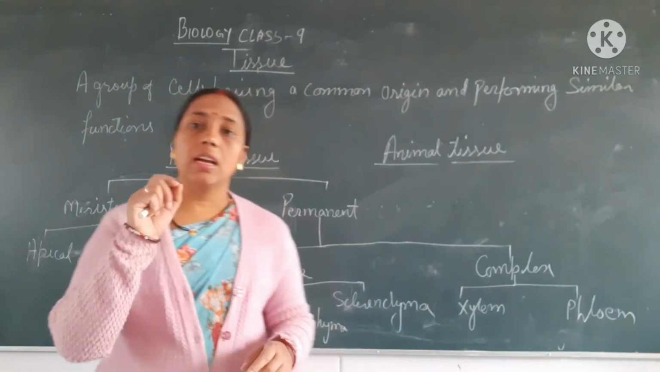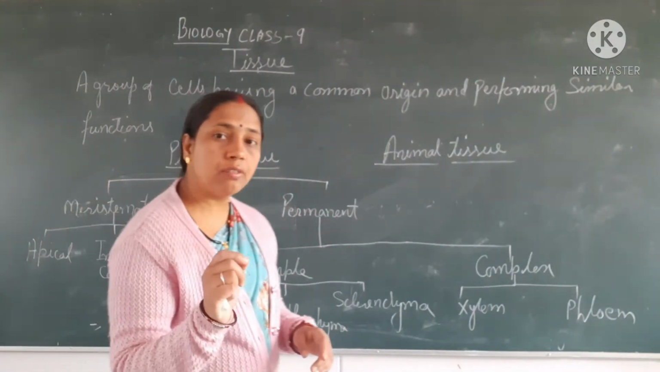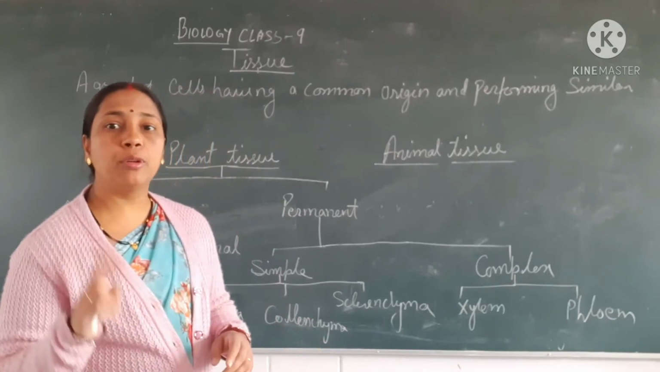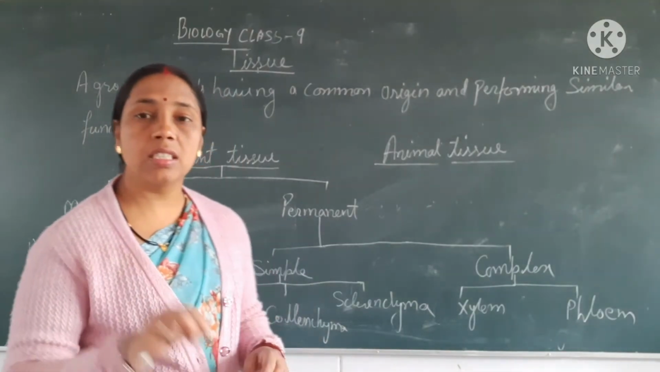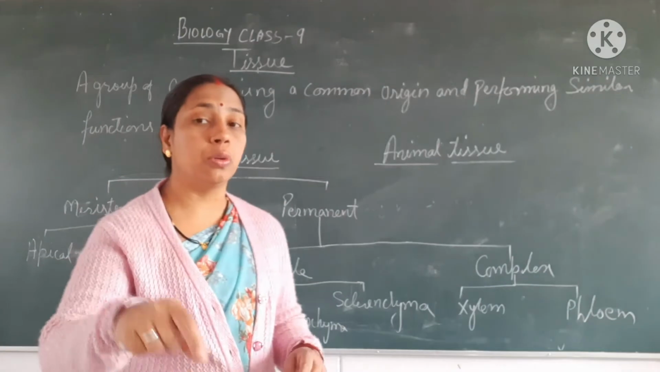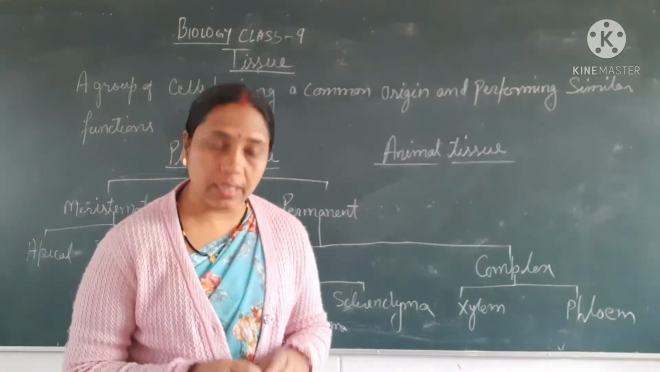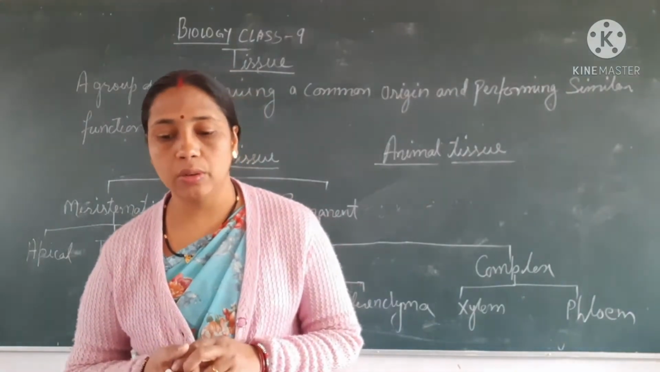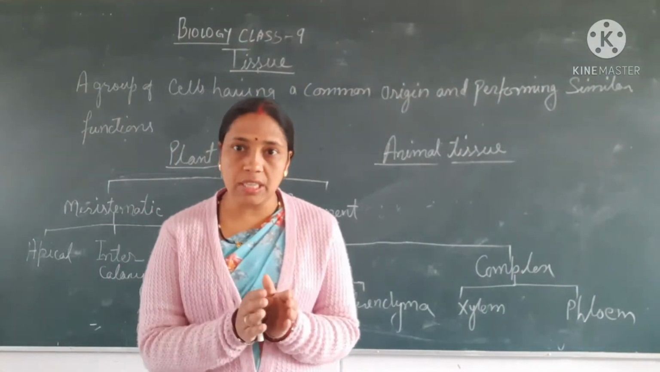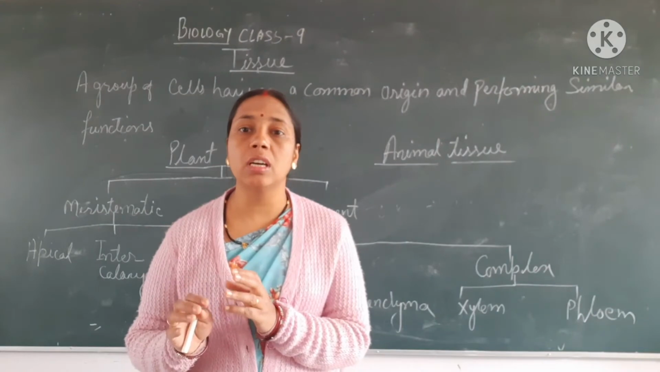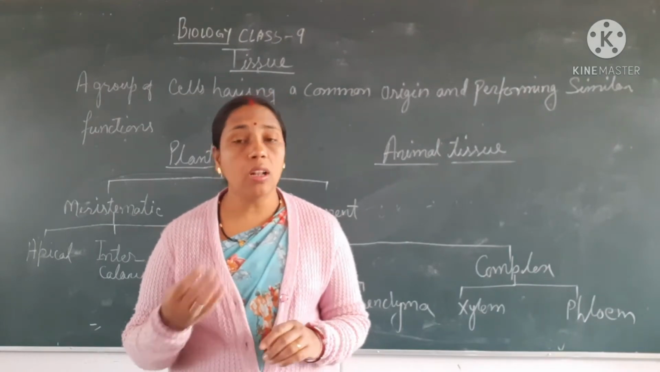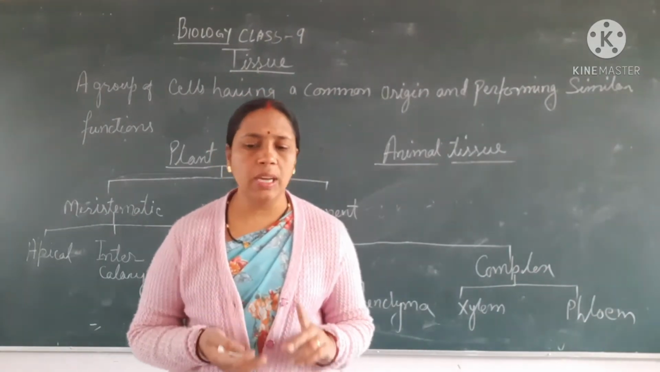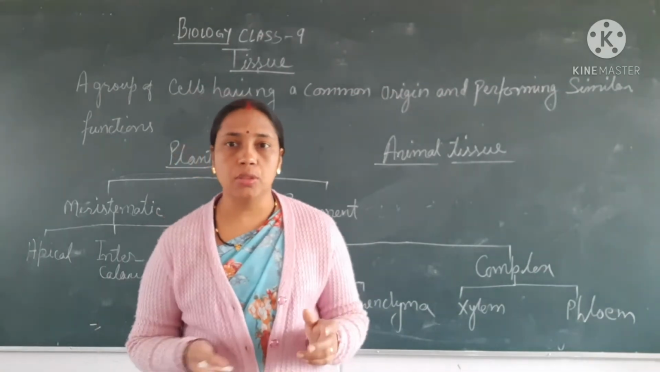Now if we see in case of plants, they are mainly of two types. We are talking about plant tissue. Now I tell you one more thing. The study of tissue is known as histology. Histology is the branch of science in which we study about the tissues, all the tissues, any animal tissue as well as the plant tissue.